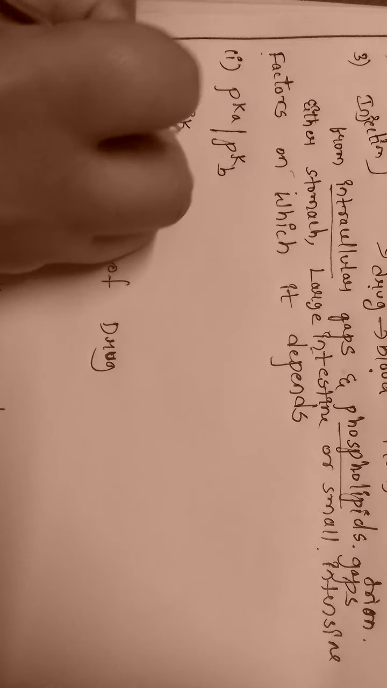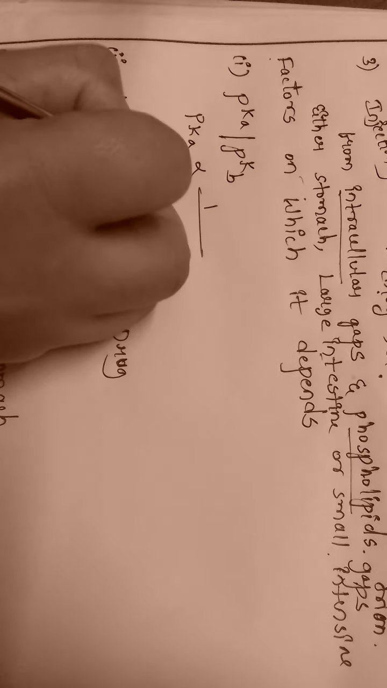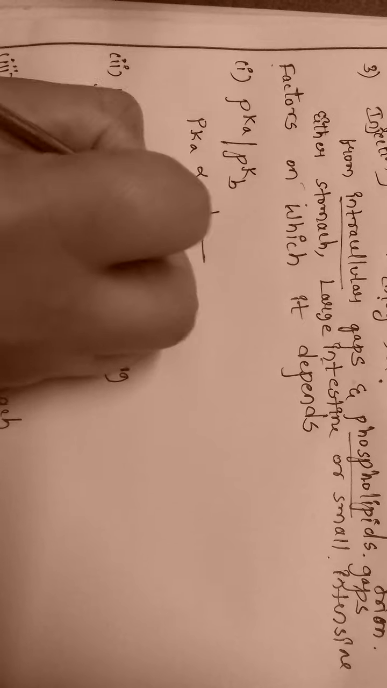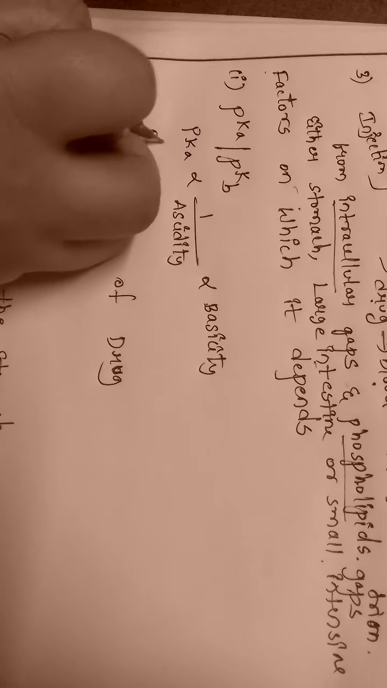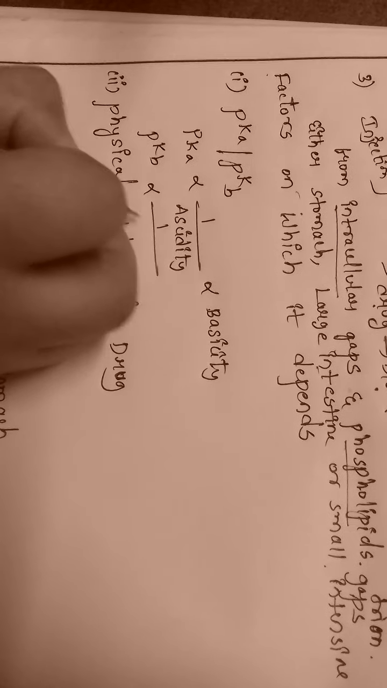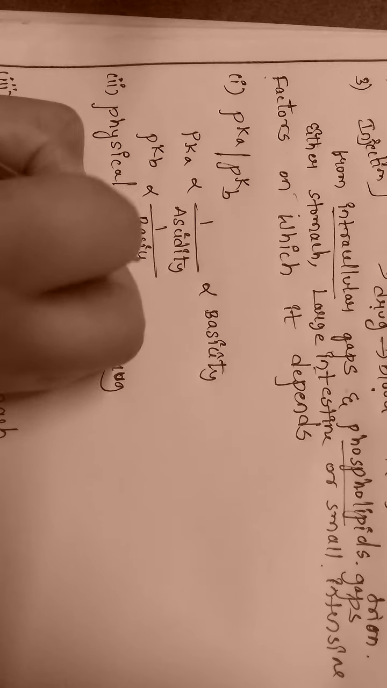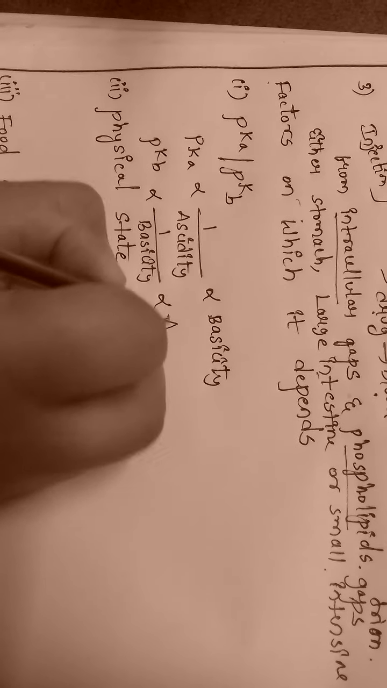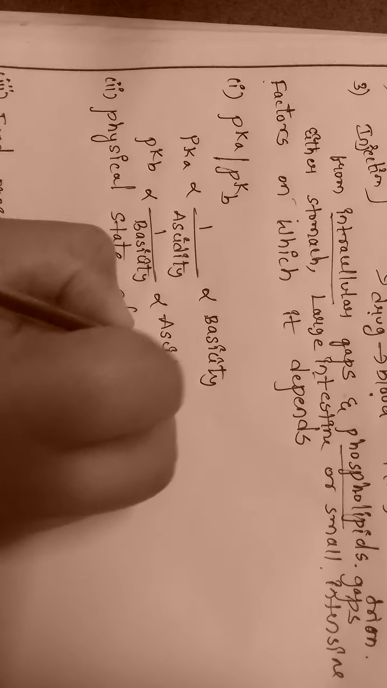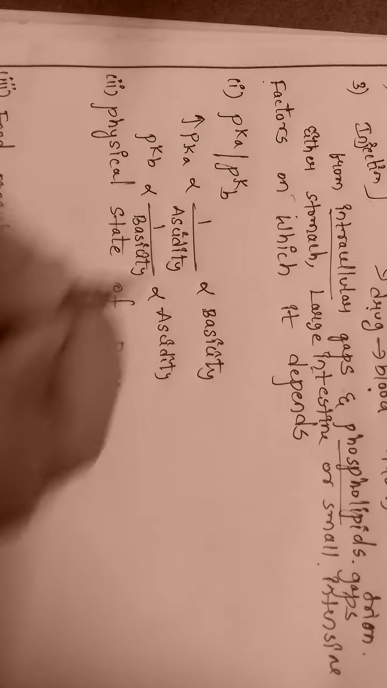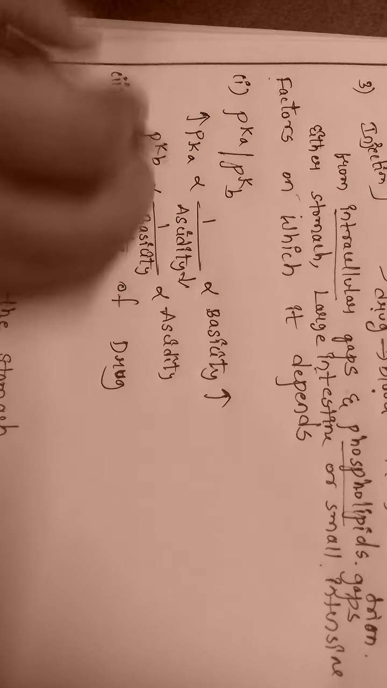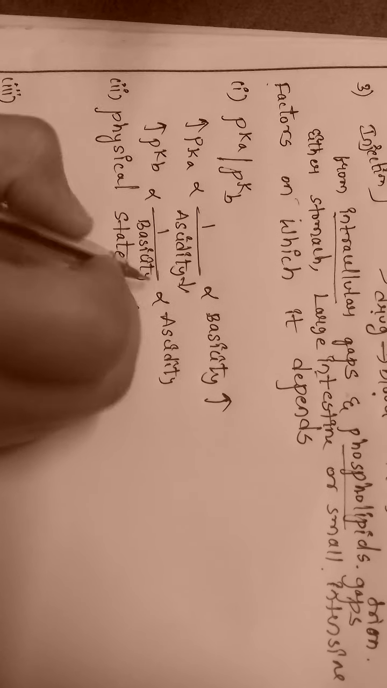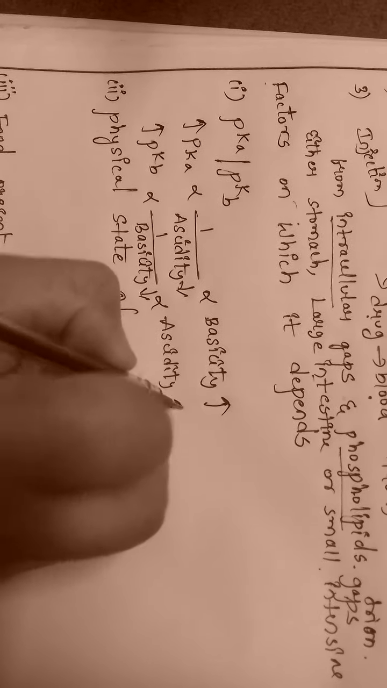First we need to know this relation. pKa is inversely proportional to acidity but directly proportional to basicity. Similarly, pKb is inversely proportional to basicity and directly proportional to acidity. It means if pKa increases, acidity decreases and basicity increases. If pKb increases, basicity decreases, acidity increases.